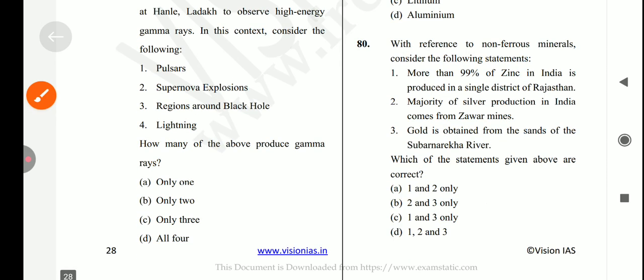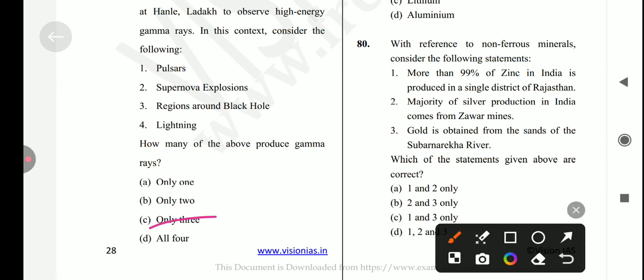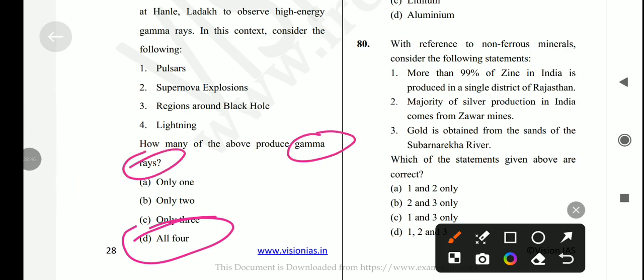All of the above is the correct answer for this question. So answer is option number D regarding the gamma rays. And if we're talking about the gamma rays, gamma rays have the smallest wavelength and most energy of the energy waves in the electromagnetic spectrum. Okay, so answer is option number D. All four are correct.